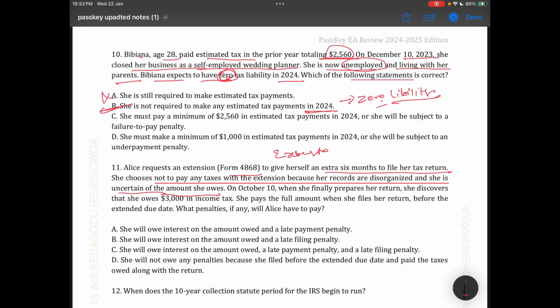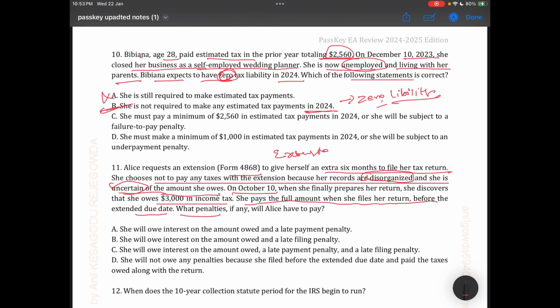On 10th October, when she finally prepared her return, she discovered that she owed 3,000 in income tax. She paid the full amount when she filed the return before the extended due date.